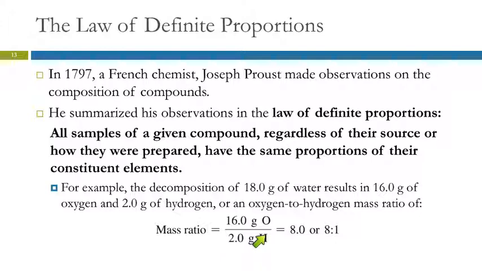That's a ratio of 8, or 8 to 1. And what he observed is no matter what size sample, no matter where the water came from, when you decompose it and look at the mass ratio of oxygen to hydrogen, you always come up with the same ratio. Any questions about that?